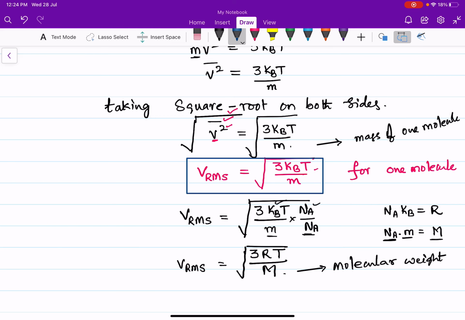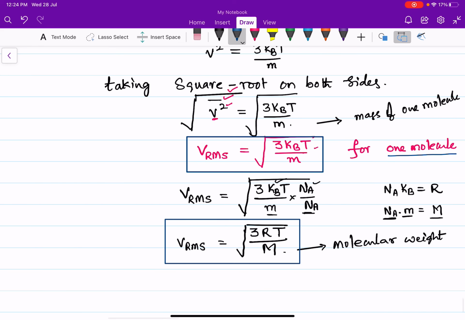This is RMS velocity of one molecule, and this is RMS velocity of 1 mole of gas, that is for Avogadro number of molecules.